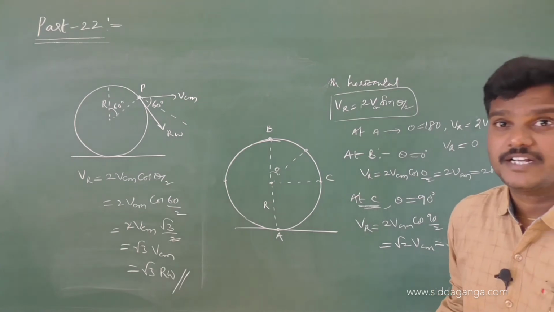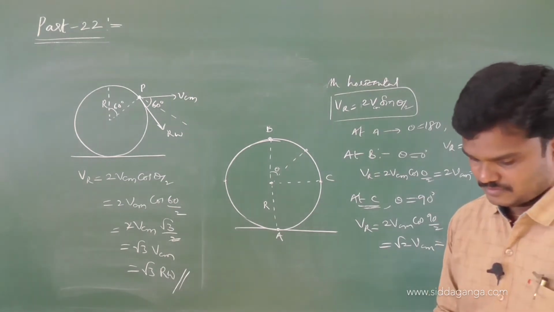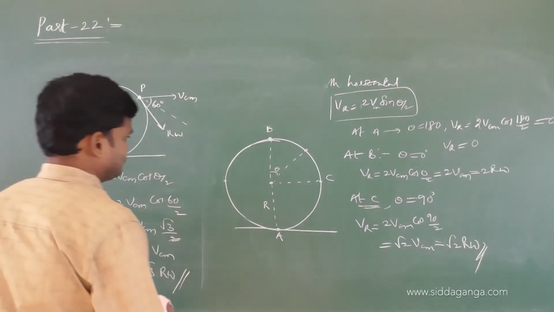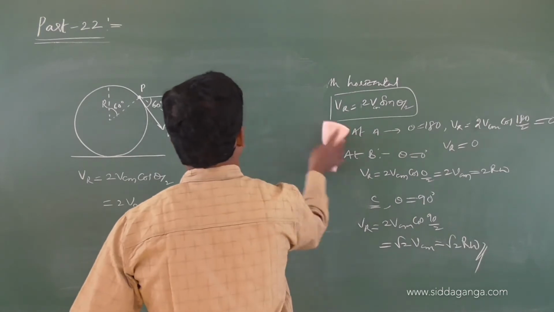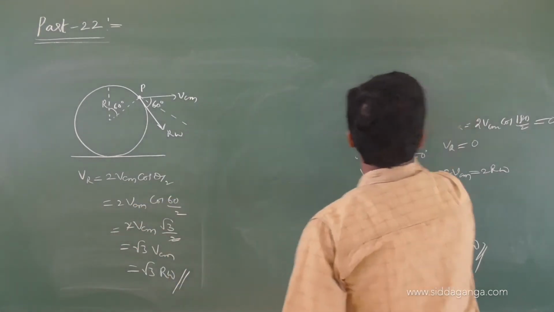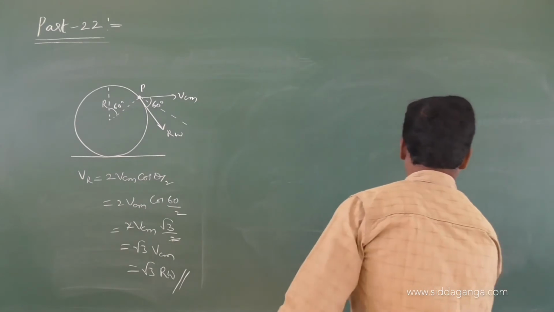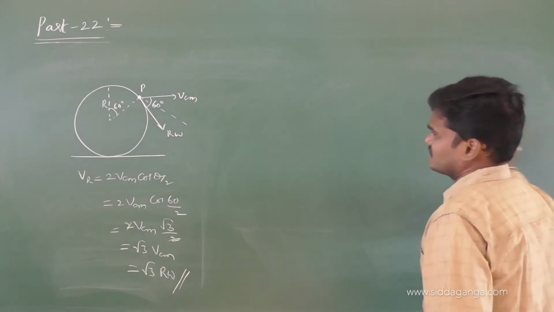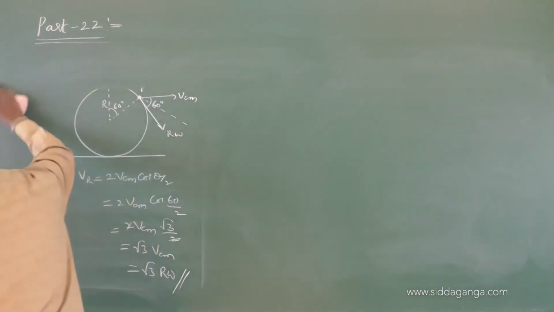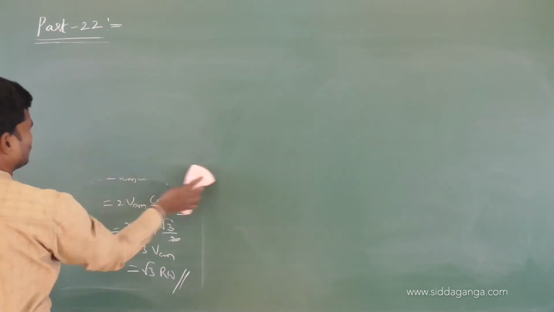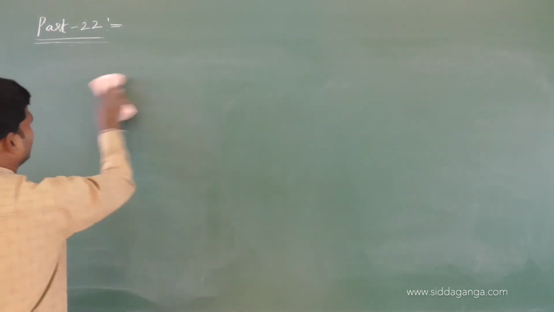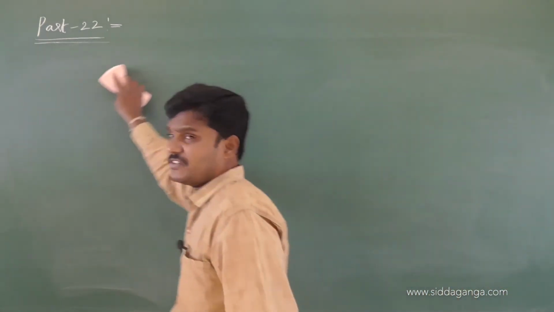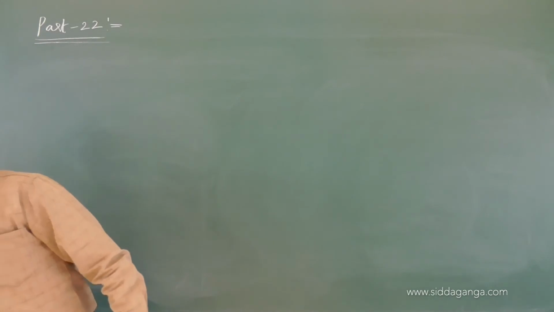Let me continue. Kinetic energy of a rolling body. After the rolling body, I will continue one problem based on instantaneous axis of rotation. So write down the heading: kinetic energy of a rolling body. Anyhow, we know rotational kinetic energy. What is the rotational kinetic energy? If I is the moment of inertia and omega is the angular speed.